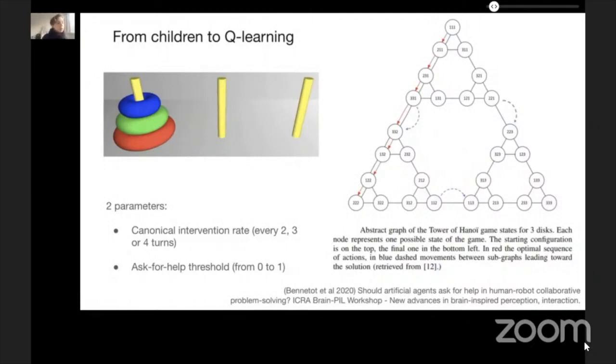In this case, we consider the game Tower of Hanoi, and our agent learns with a simple Q-learning algorithm, and to be as faithful as possible with the behavioral study design, we change two parameters, the canonical intervention rate and the ask for help threshold. Mainly, if the best policy value is lower than the ask for help threshold, the expert will play instead of the learning agent.